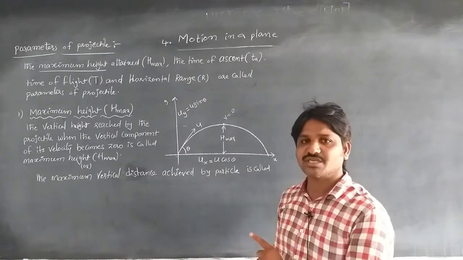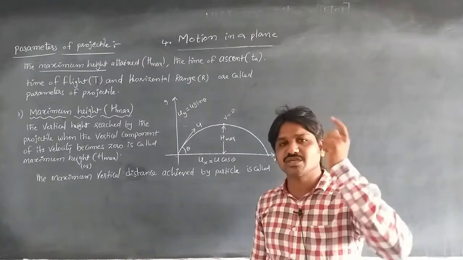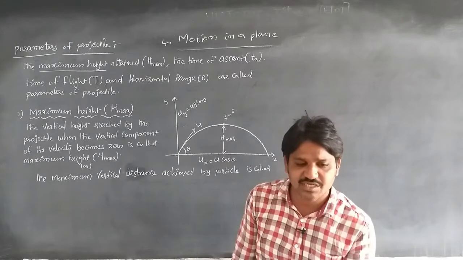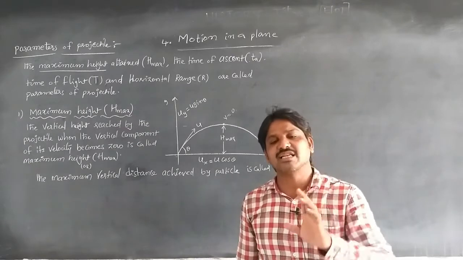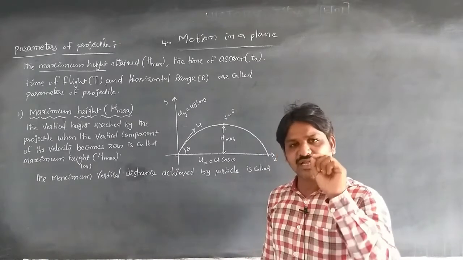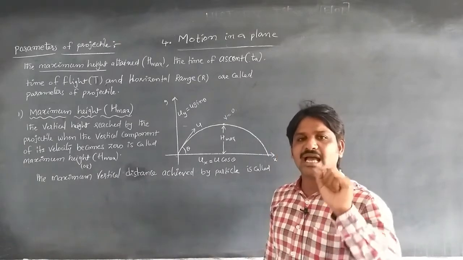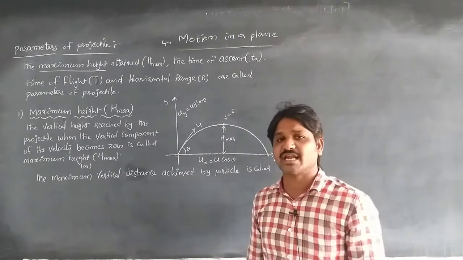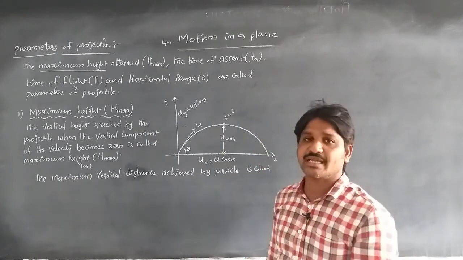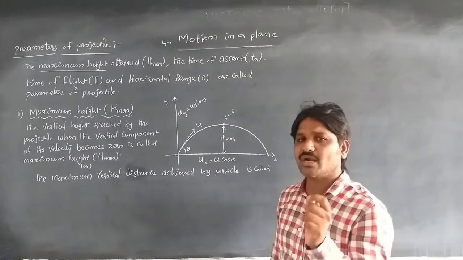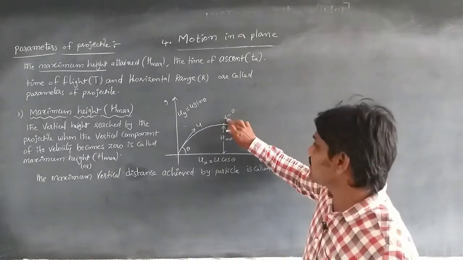Not only in projectile motion, but also when a body is projected vertically upwards in linear motion, at the maximum height the velocity becomes 0 but the acceleration does not. Due to the influence of gravity, the body will return to the ground, so the acceleration due to gravity is not 0; only the velocity becomes 0.